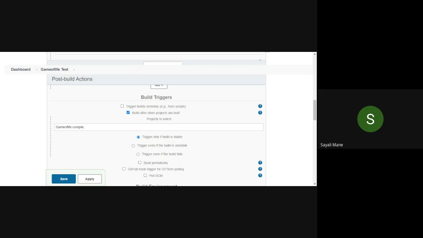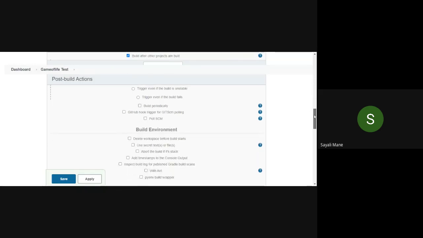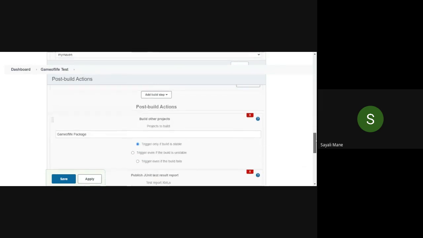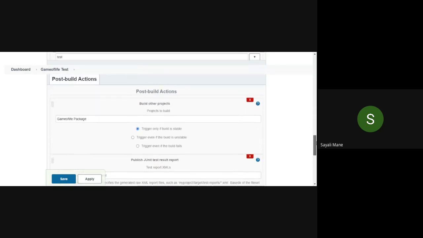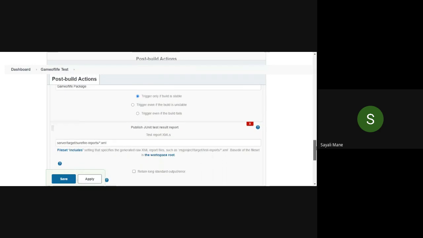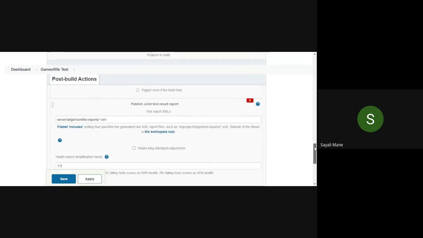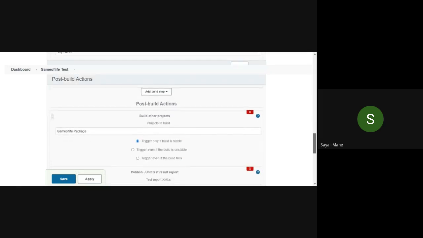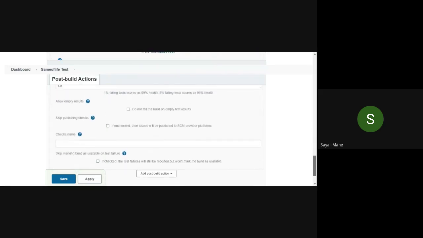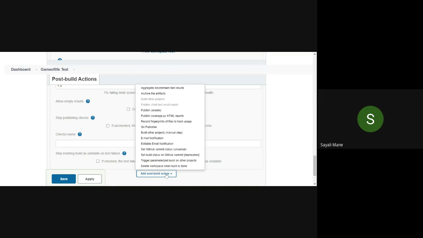Okay. Now simply scroll down again in the same project only, in test one. Scroll down. Here you will get post build action. Are you getting this one? Yes, ma'am.